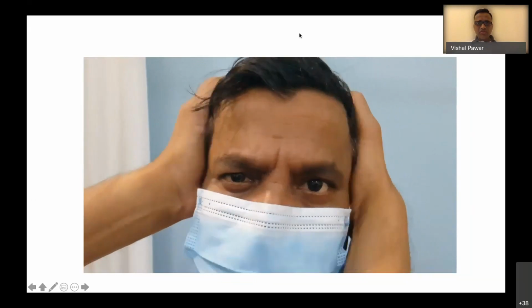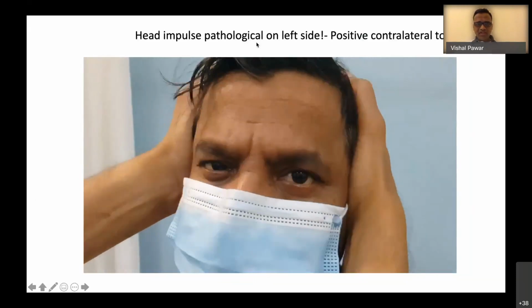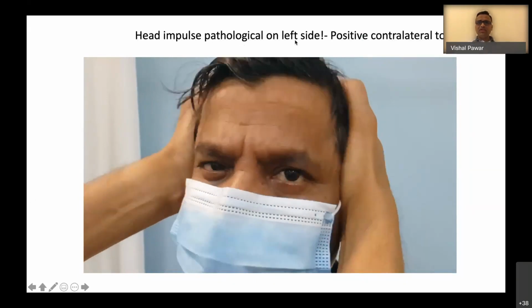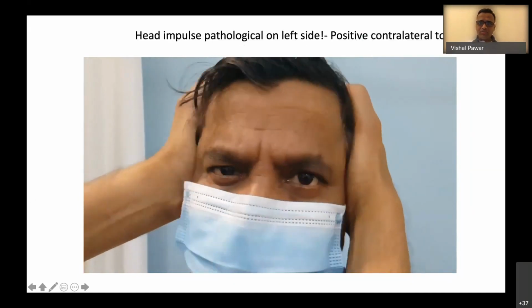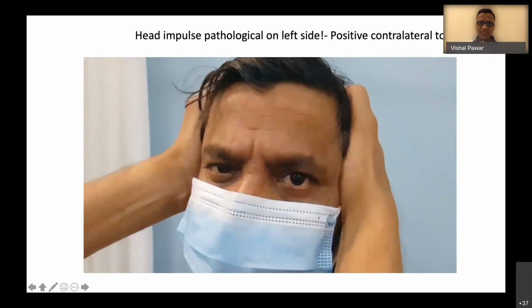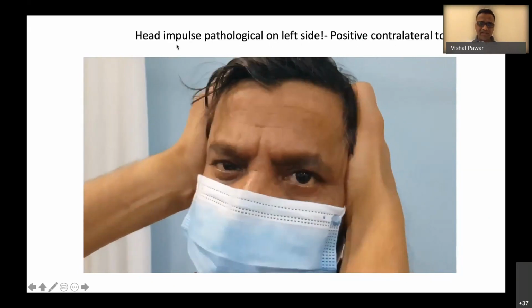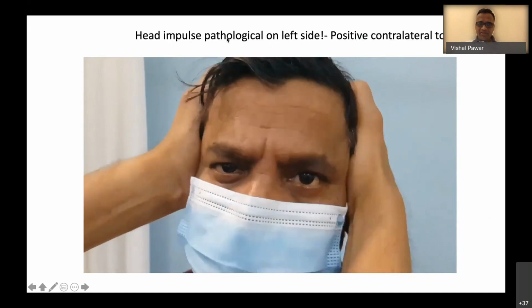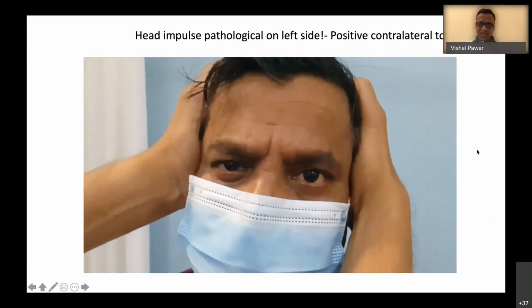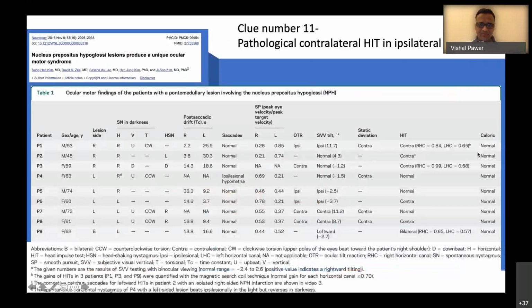So I hope you could appreciate that. And the head impulse was pathological on the left side. So it was positive contralateral to the side of the stroke. We are expecting a right lateral medullary infarct, but the head impulse is pathological on the left side. So why this is happening, we will see.